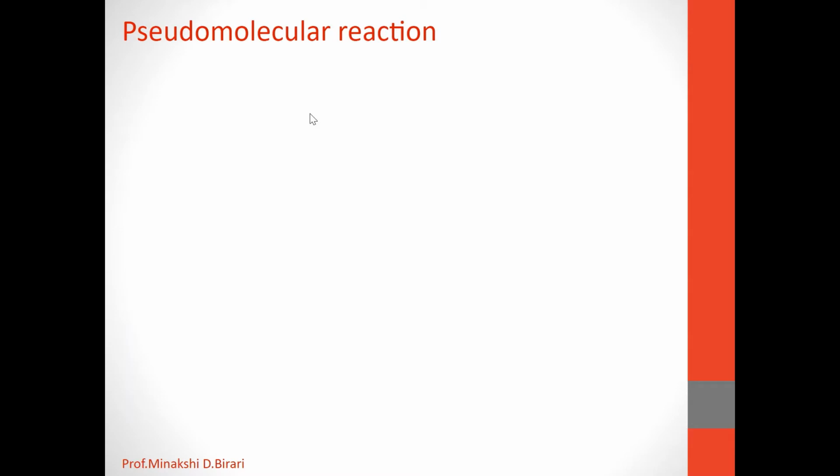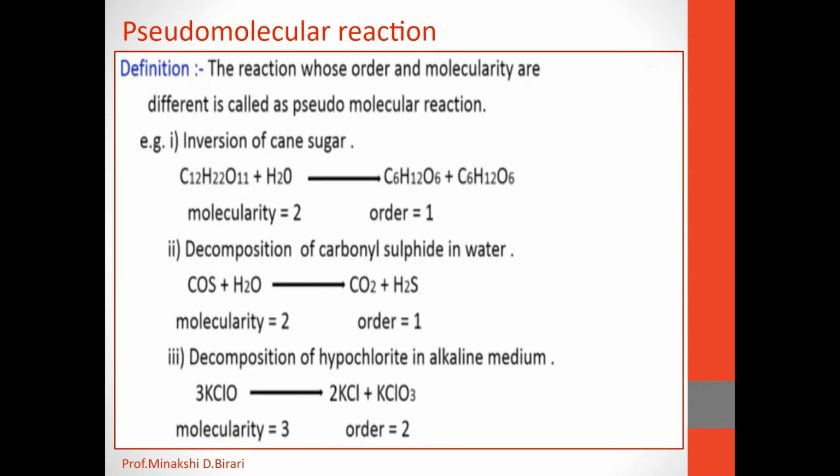So from this discussion we can define a pseudo-molecular reaction: a reaction whose order and molecularity are different is called a pseudo-molecular reaction. Already in previous lectures we have studied what is order and molecularity of a reaction.